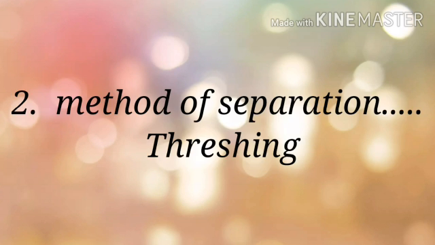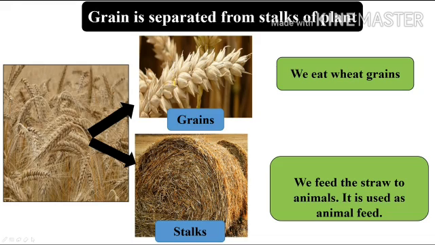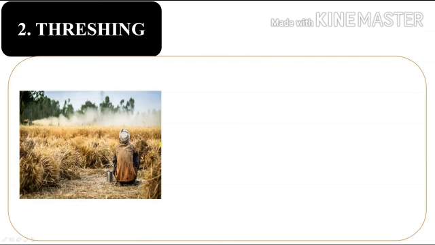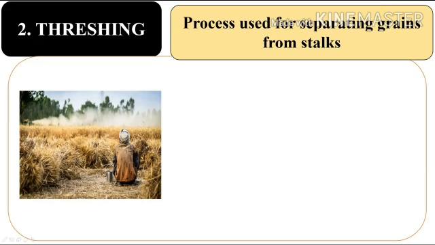Now we will study the second method of separation, that is threshing. As in the previous class, we have studied the wheat plant. After harvesting, grain is separated from the stalk of the plant. Now a question arises: how are these grains separated from the stalk of the wheat plant? This method of separating grains from the stalk of the plant is known as threshing.